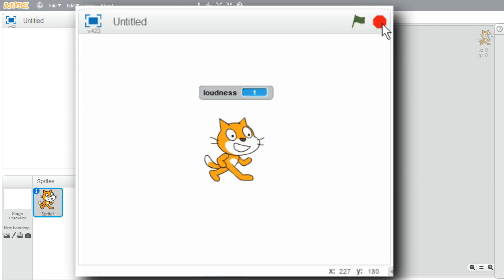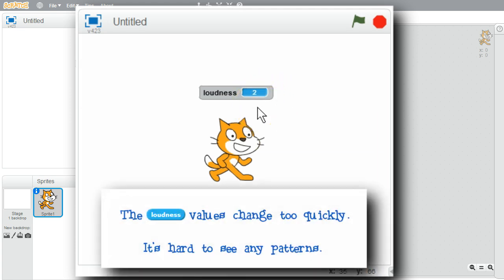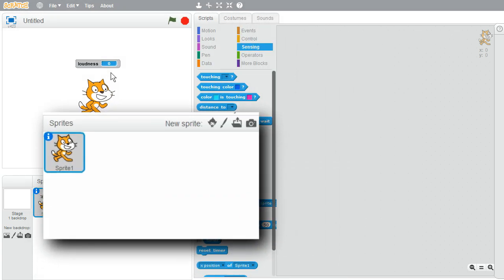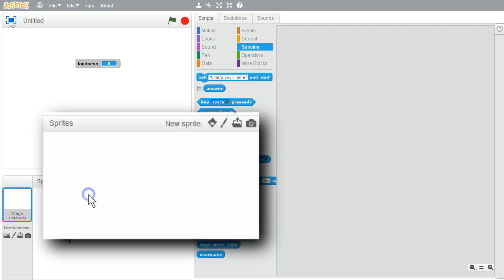As the loudness values change, it's difficult to really get an idea of the feeling for the values. These numbers change so quickly, it's hard to see if they're increasing, decreasing, really what's happening with the loudness levels. I can make a loudness meter to show the current loudness. I'll delete the cat. Right-click, delete. There are many ways to visualize this data. This challenge is focused on multimedia input, so I want something simple yet helpful.